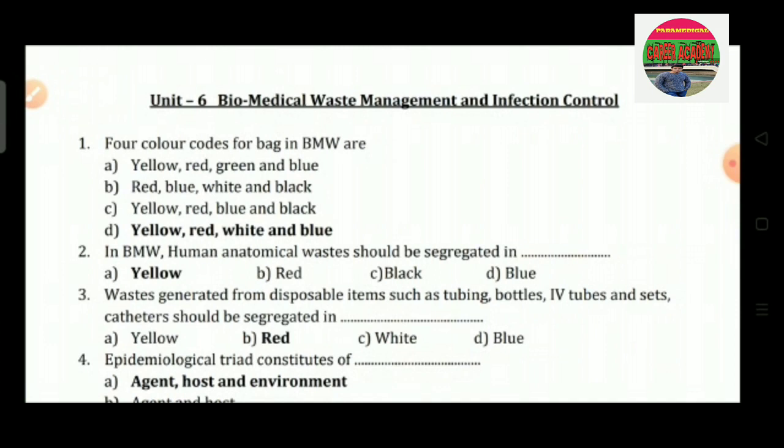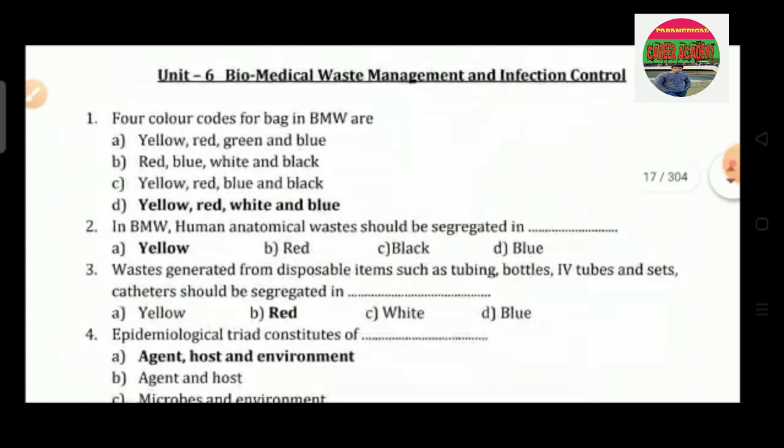Today I am going to continue with the 5000 MCQ series for CHO. Actually, these questions are also helpful for sanitary inspector examinations. So let's begin with Unit 6, that is biomedical waste management and infection control.